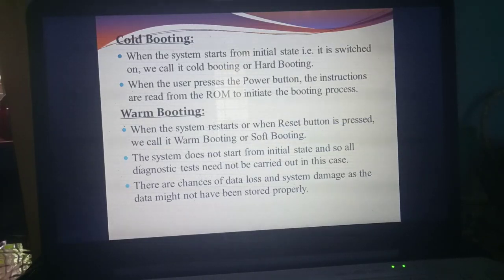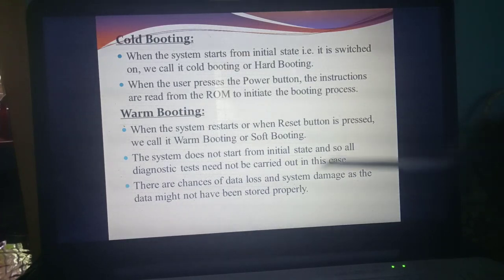Just think and see whether the system needs to check from the initial state. Already you are working in the system, but immediately once again you are restarting the system. Initial state means what are the things you need to check? Whether the ROM will check that POST, power on self-test. Whether the keyboard is connected properly, then the mouse, the disk, then the scanner. Likewise, all the devices are connected properly and working properly in the initial state. Whether in this booting the system needs to start from the initial state? No. Why? Already you are working in the system.